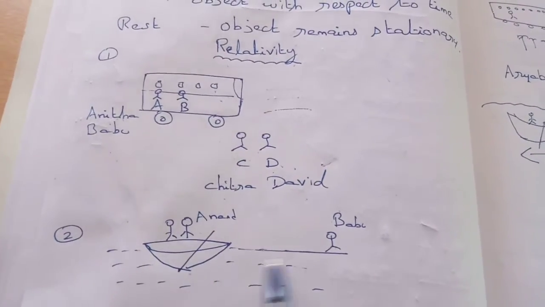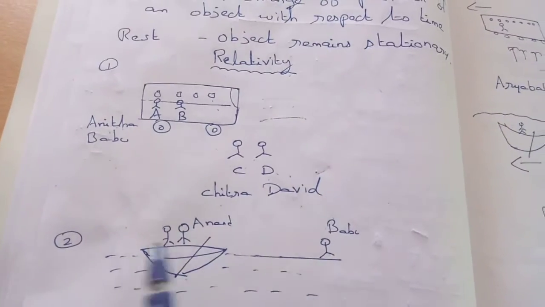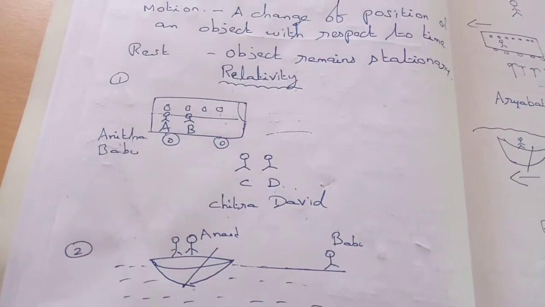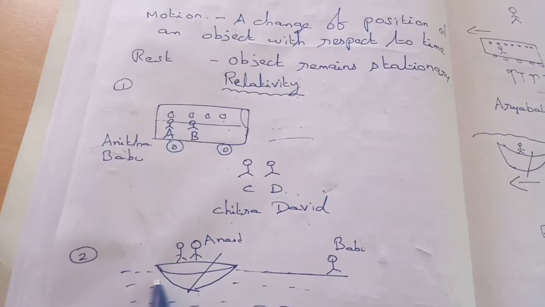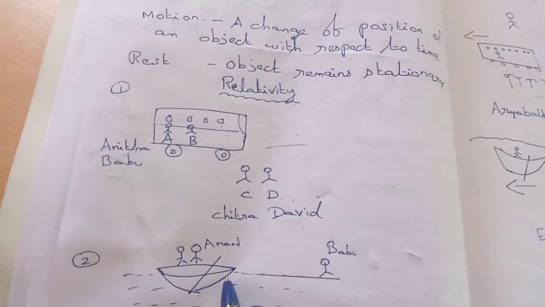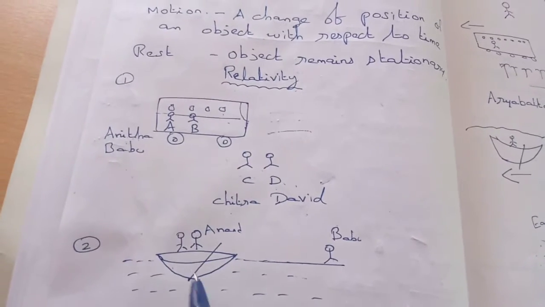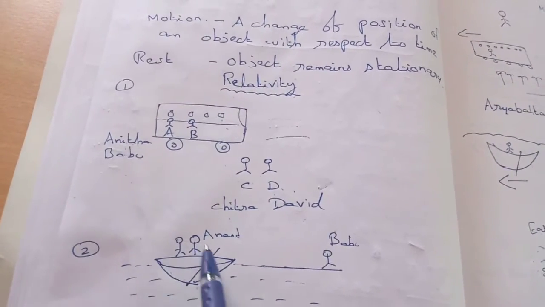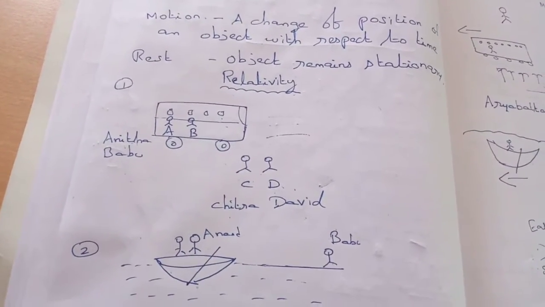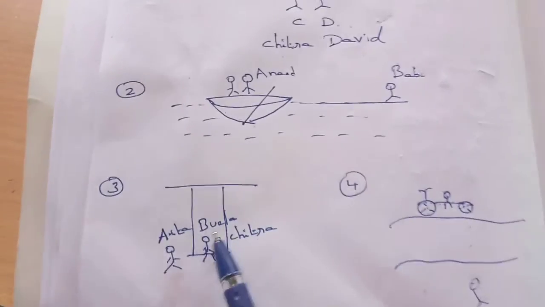Another example, Babu is standing on the shore and both of his parents are going on a boat. From Babu's position, his parents are in motion, but from his father's position, mother is not in motion, and from mother's position, father is not in motion, and also from the boat's position, both of them are not in motion.